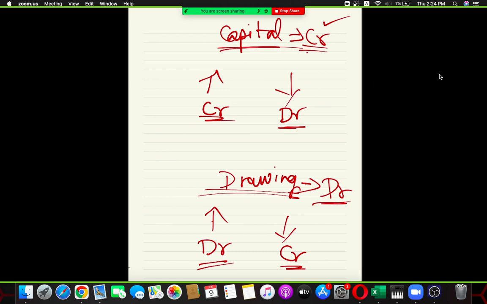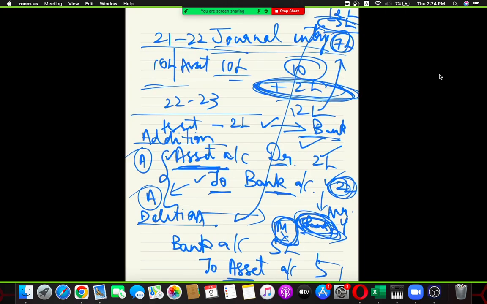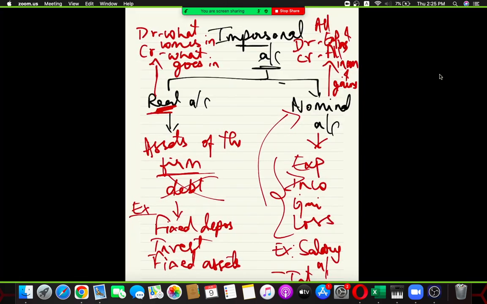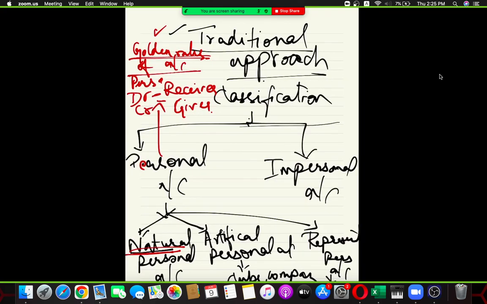So now, let's give a quick revision of whatever we have seen. We started this session with the approaches. The major theme of this class is very simple: approach, that is, classification of accounts. You have two approaches: traditional approach and modern approach. In the traditional approach, we have seen personal account and impersonal account.